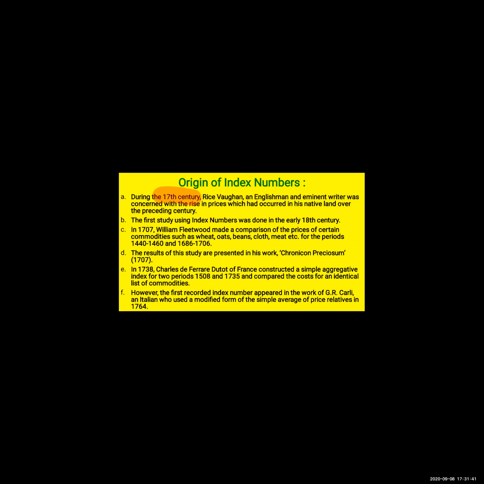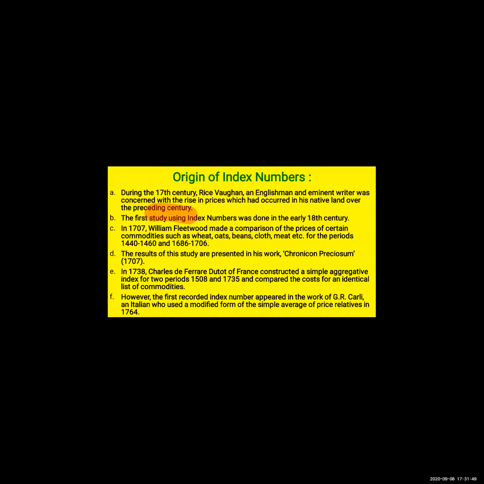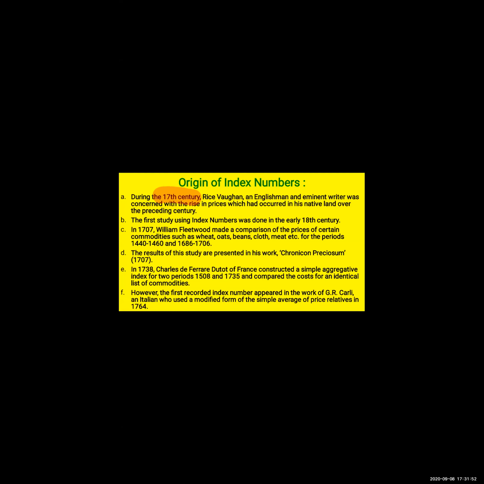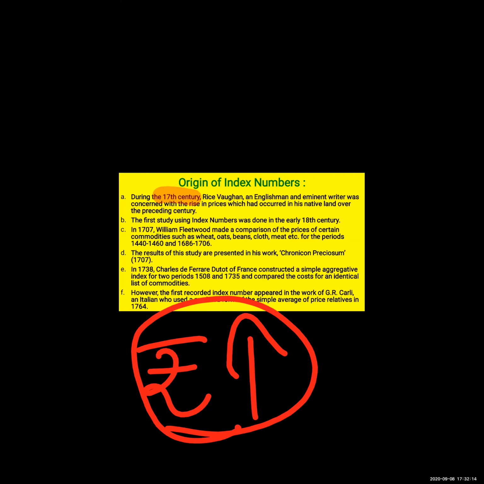Over the preceding centuries. Preceding centuries means what? From the earlier century, continuously, where Rice Vaughan was staying, in that particular area, price of commodity were continuously rising. Okay, from century to century the prices were rising, so he was very much worried, because this will affect the purchasing power of people. I already told you, when the prices will increase, it will affect the purchasing power of the people and they will have less in their hands to spend on.